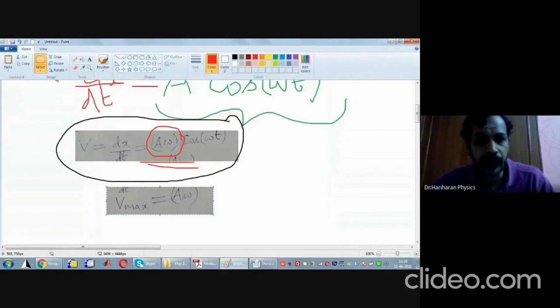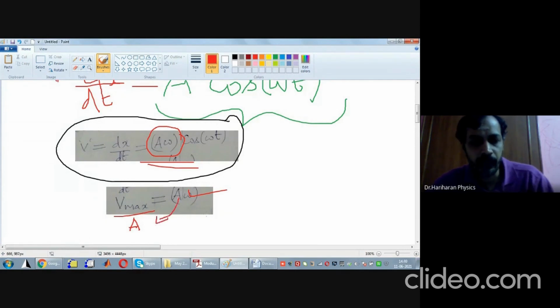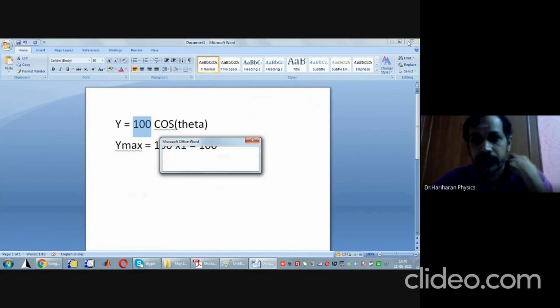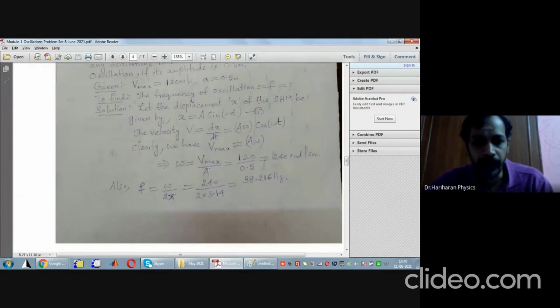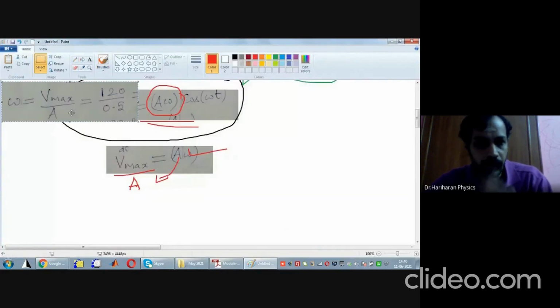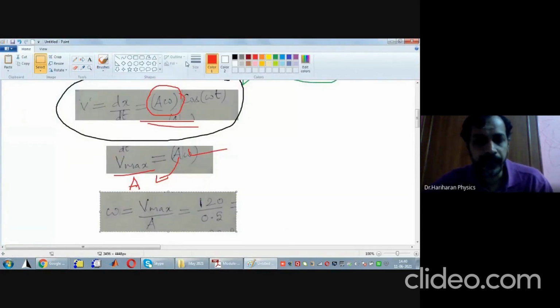Now look here. What you are supposed to find is f or omega. So what is omega? Omega is V max by A. This A is going to come here. That's what gives rise to this equation. I'll close this. Therefore, angular frequency omega is equal to V max by A. Clear to you all?